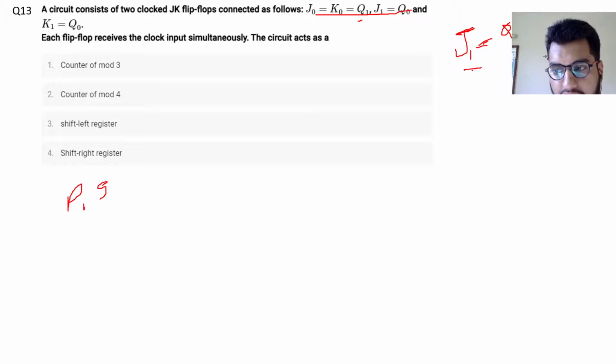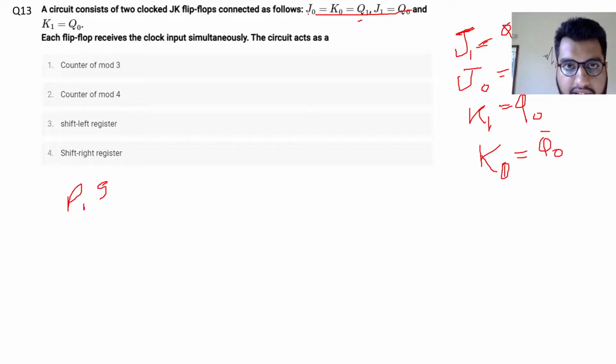J1 is equal to Q0 and J0 is equal to Q1 bar. Then we have K1 is equal to Q0 bar, and K0 also equal to Q0 bar. There's a mistake there.